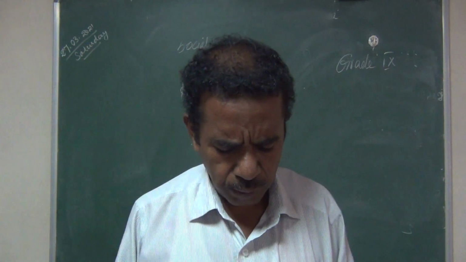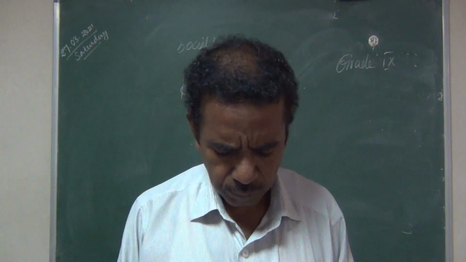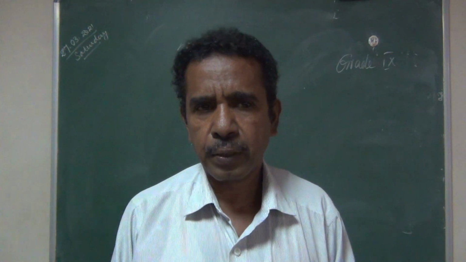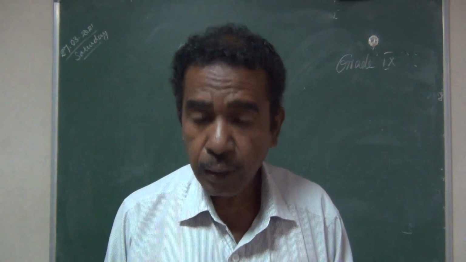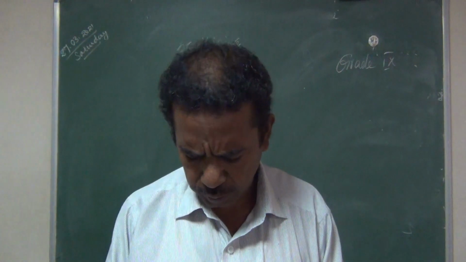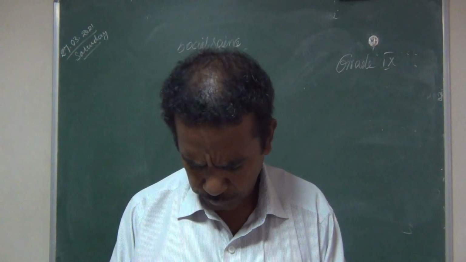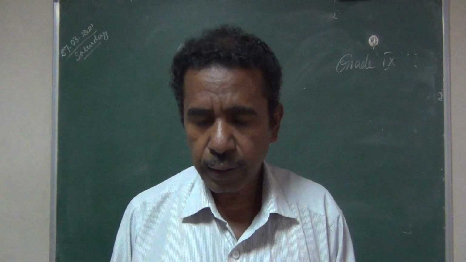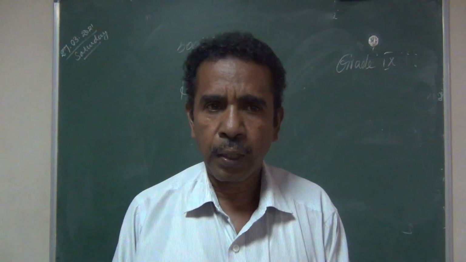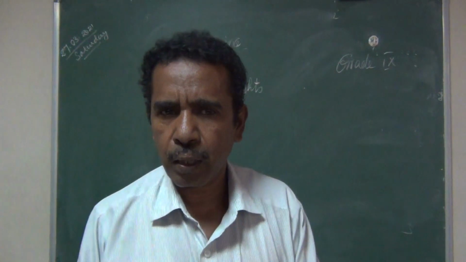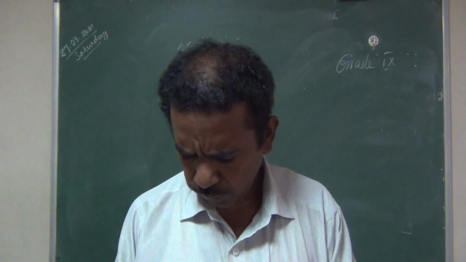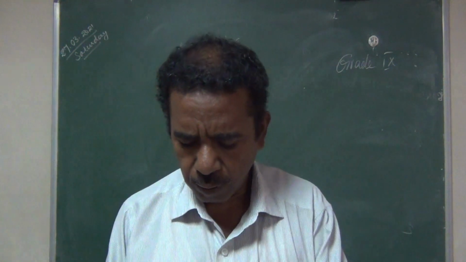The second question: what are the fundamental rights? Here it mentions 6 fundamental rights, that is page number 255. That is a heading about fundamental rights. Here 6 points are given, 6 fundamental rights mentioned in the Indian Constitution.